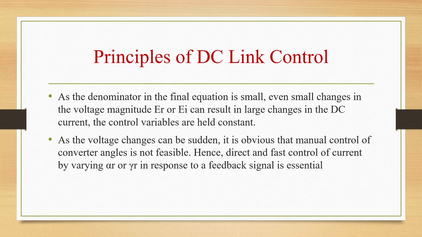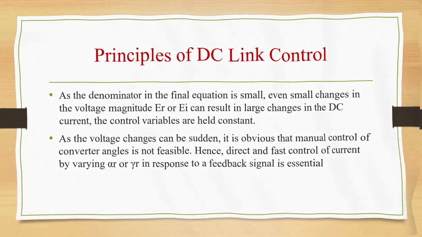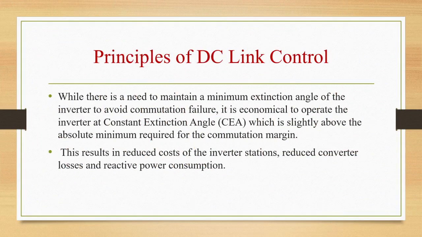As the voltage changes can be sudden, it is obvious that manual control of converter angles is not feasible. Hence, direct and fast control of current by varying alpha R or gamma I in response to a feedback signal will be essential. Direct and fast control over the current is also desirable from the point of view of limiting the overcurrents in thyristor valves, which have limited short-term overload capability. We have to note that although current and power can be controlled by changing transformer taps TR and TI, this can be achieved only by slow control of mechanical switches.